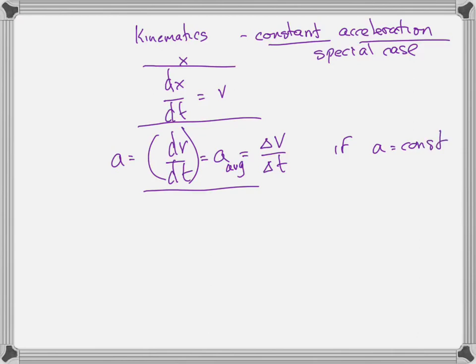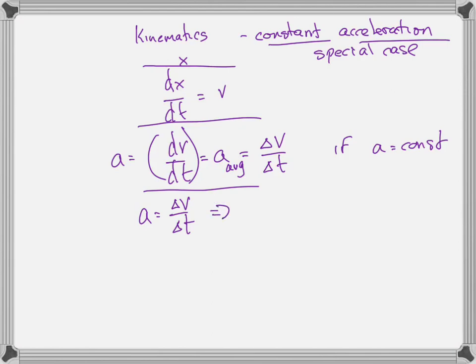So we can take the equation a equals dv/dt, the special case where the instantaneous acceleration equals delta v over delta t. That's only true if a is constant. That's the situation we're using, so I'll stop saying that.